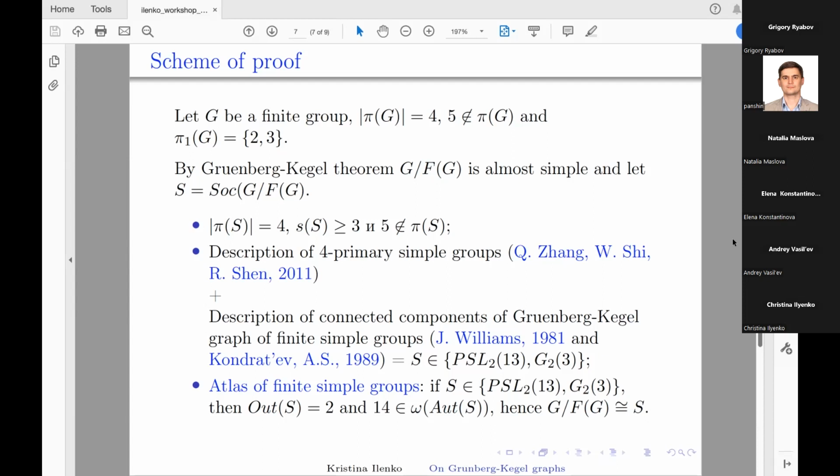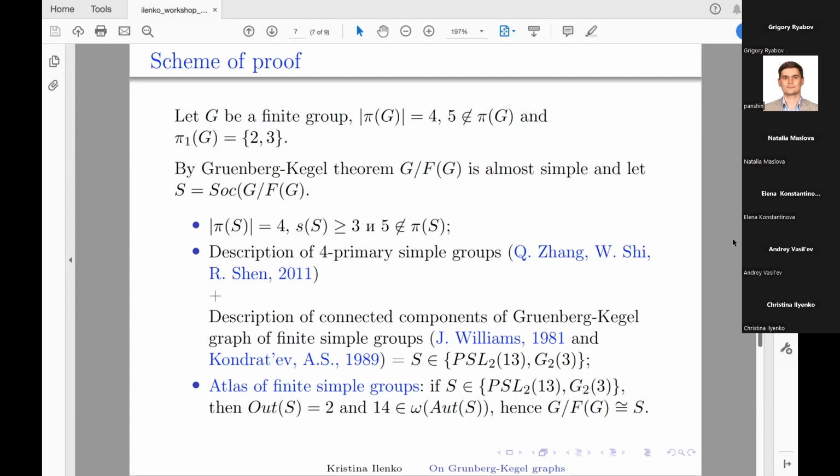As I said earlier, we consider groups whose Grünberg-Kegel graph consists of 3 connected components, where 2 and 3 are in the first component, and the order of the group is not divisible by 5. The description of 4-primary simple groups is based on the results by Zhang, Shi, Shen, and the description of connected components of the Grünberg-Kegel graph of finite simple groups we can obtain in papers by Williams and Kondratiev.